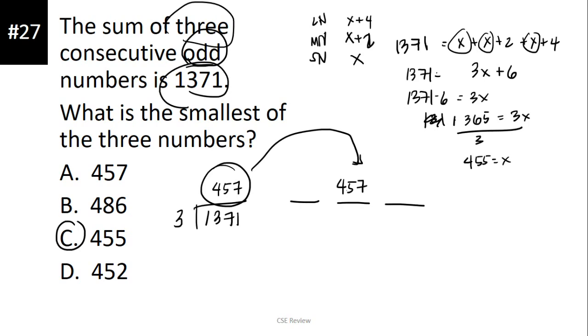Now, kung ang middle number natin is 457, ang hinahanap natin is smallest number, kasi yan ang hinahanap, iuurong lang natin siya. Ano yung odd number na sinusundan ng 457? That is 455. So, it's still the same answer. So, you just choose kung aling method ang mas madali for you. For me, personally, ito yung method that I shortcut. That you can see here in the video that I linked up there.